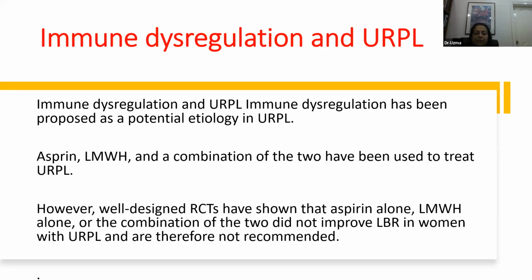And here, people do give aspirin or low molecular weight heparin, but most of the well-designed randomized controlled trials have failed to show any improvement in live birth rate with these therapies. So they should not be given empirically.